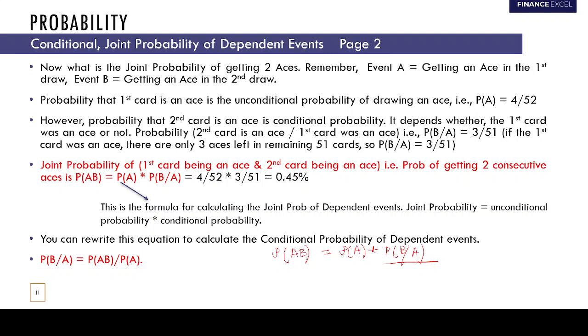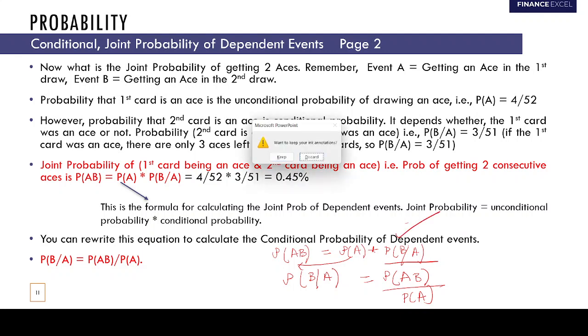You just rewrite this equation: you take this to the left hand side, so it becomes the joint probability of A and B divided by the unconditional probability of A, right? So you rewrite this equation to get the conditional probability of a dependent event. Okay, so this is the broad idea, guys.